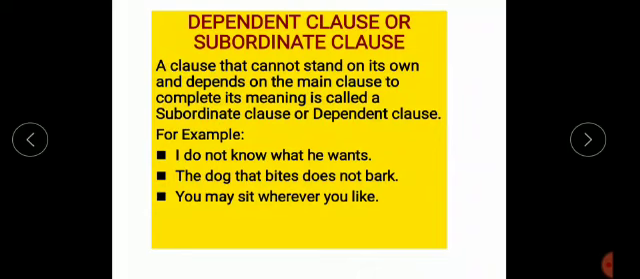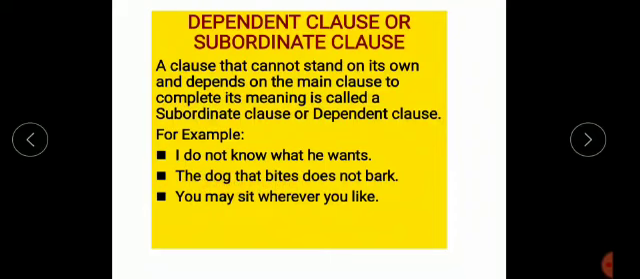In second sentence, the dog does not bark. The definition of adjective, I think you people already know. Adjective is a word that qualifies a noun or pronoun. Here you see that bites, this clause qualifies dog. That's why this is adjective clause.